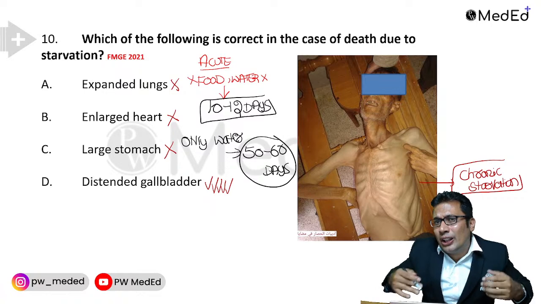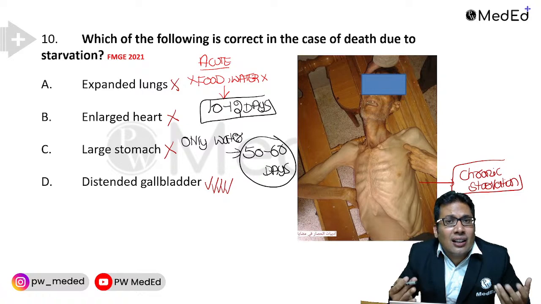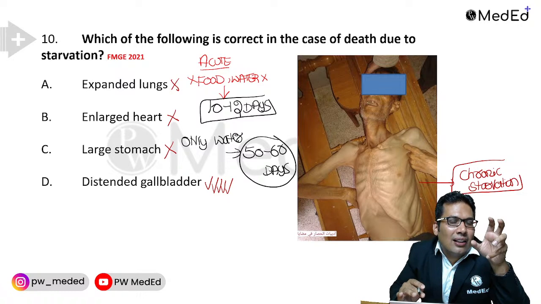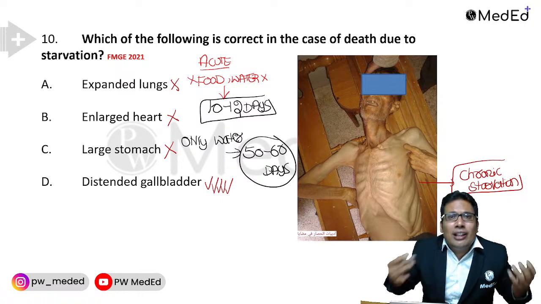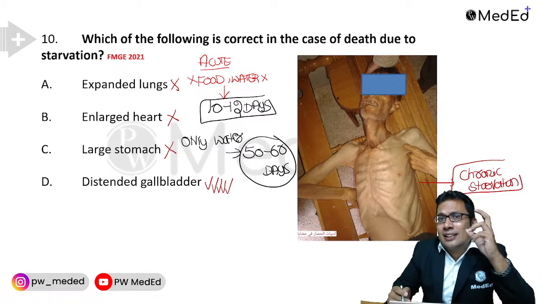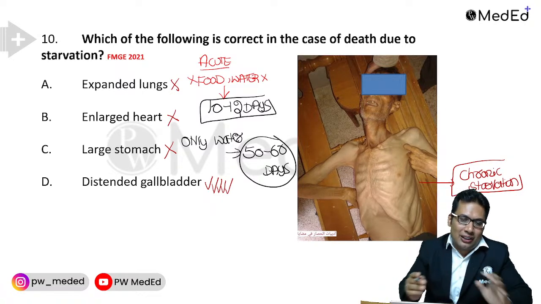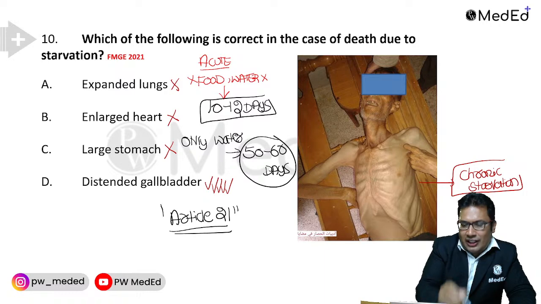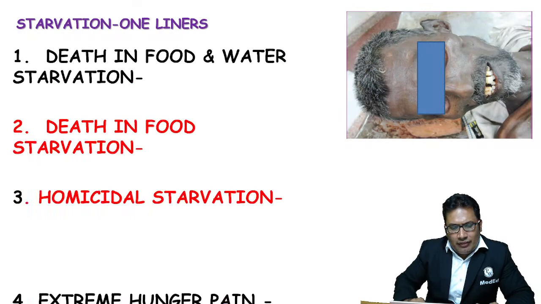So starvation and death. Everyone has a right to live. Nobody has right to die. So what is the article that is actually related to this? Anyone, can you guess? What is the article of Indian Constitution that is related to every person has a right to life? No one has right to die. So what is that article that is related to this starvation? Your answer should be Article 21. Okay, Article 21. This is also asked in your exam.